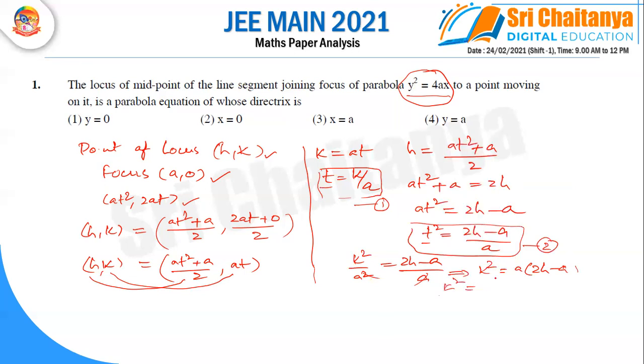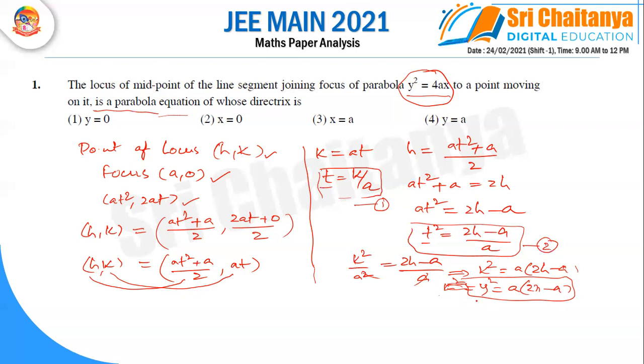Since this is the locus of h comma k, in place of h comma k we write x and y. So y square is equal to 2x minus a. The locus is a parabola, and this is its equation.